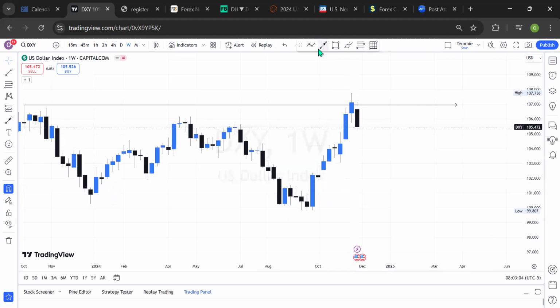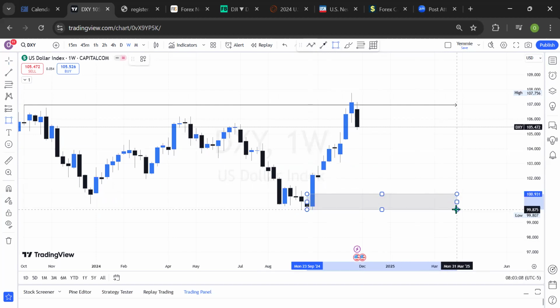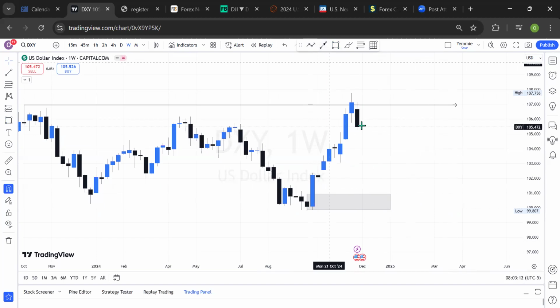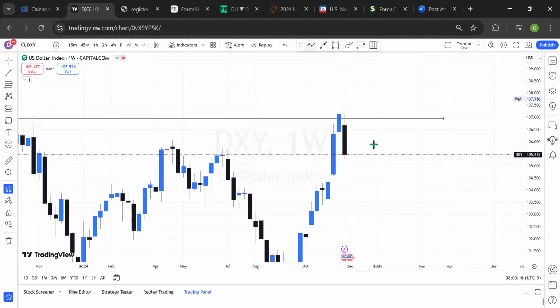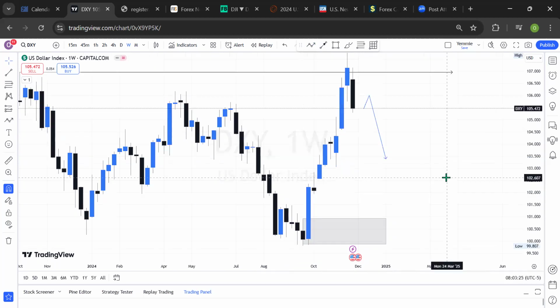So therefore, on this outlook alone, I would be expecting the market to drop further as much as this price level here. Which means in the beginning of this week, I will be expecting this to happen on DXY: the market to retrace a little bit back to this price level and continue dropping. This will be my outlook on DXY for the weekly time frame.